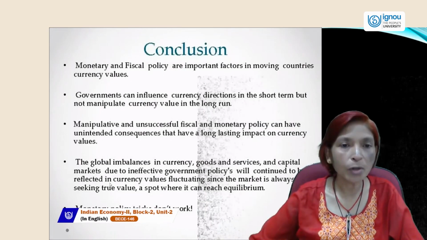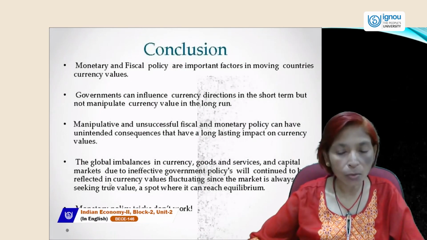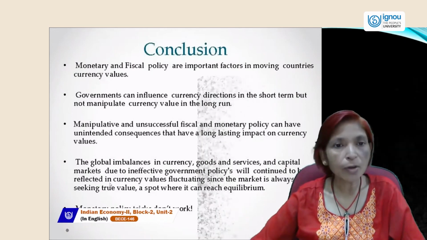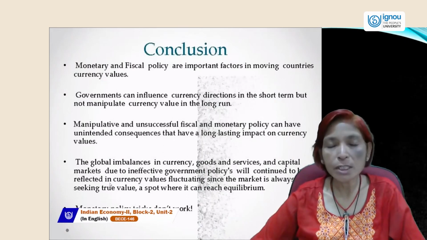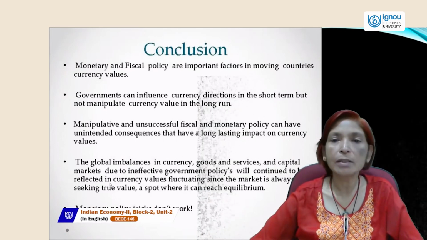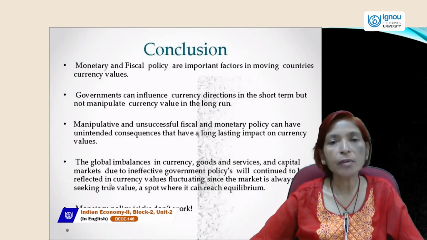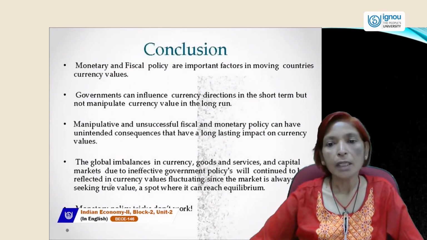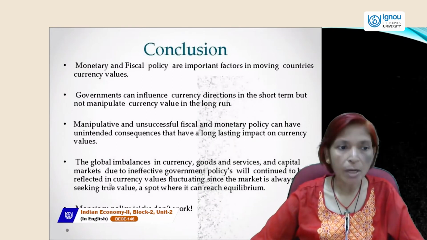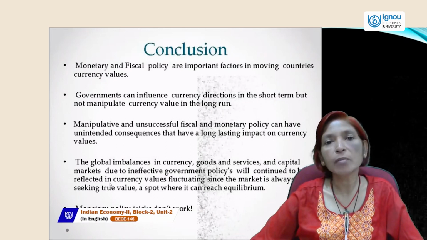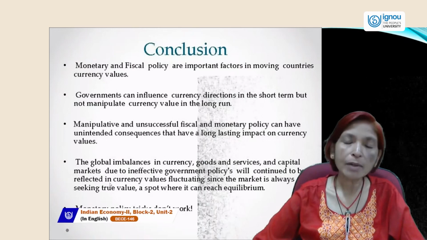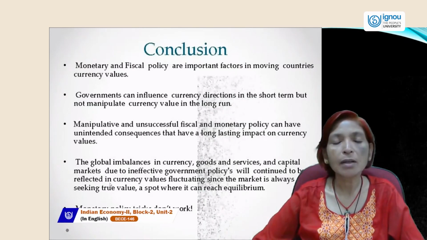The conclusion of the fiscal policy topic is that monetary and fiscal policy are both important policies of macroeconomic policy, and both are important factors in moving a country's currency value. Government can influence the currency's direction in the short term but cannot manipulate currency value in the long run. Manipulative and unsuccessful fiscal and monetary policy can have unintended consequences that have a long lasting impact on currency value.